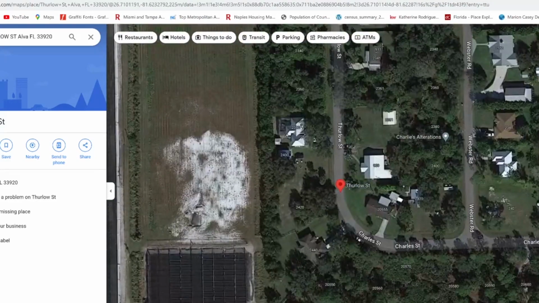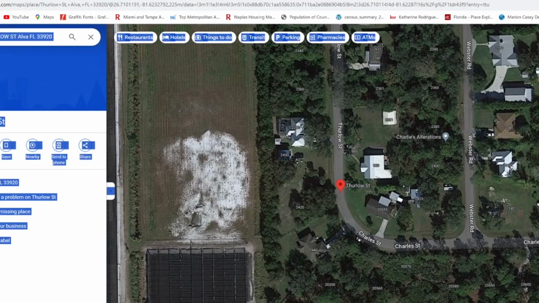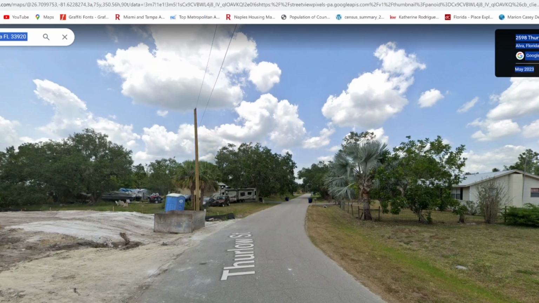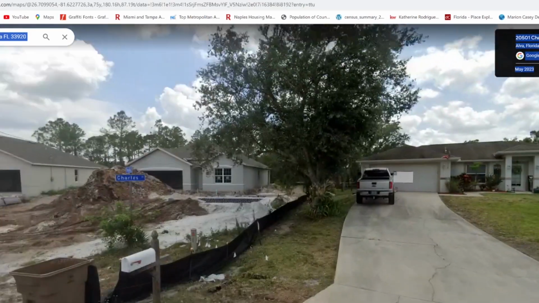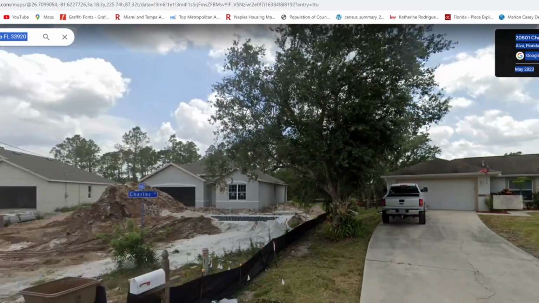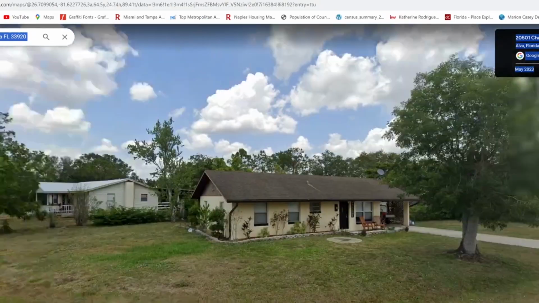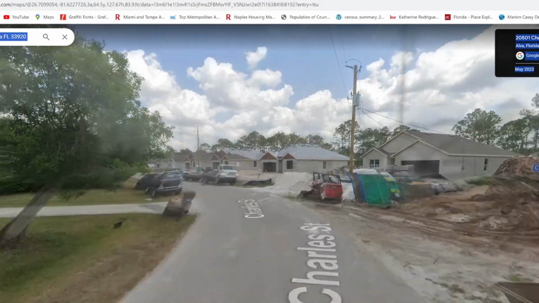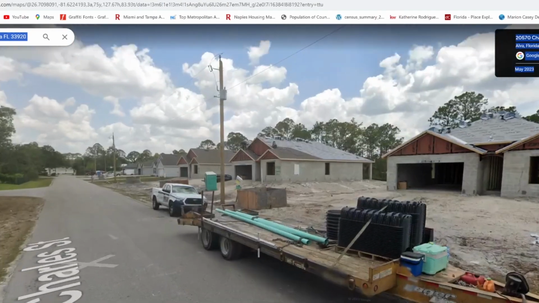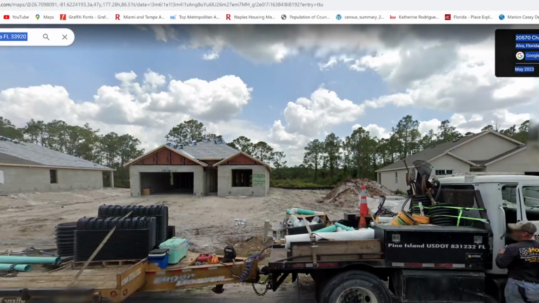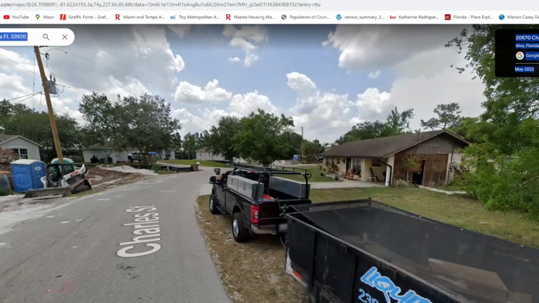Okay, let's see how she was living. It's crazy that they would actually give you this much information. You can actually see how these people were living. Yeah, buddy, got that quad. So she was living somewhere in here. Wow, they're building houses like crazy in here. Look at this neighborhood. What the crap? They're just building, building, and building.